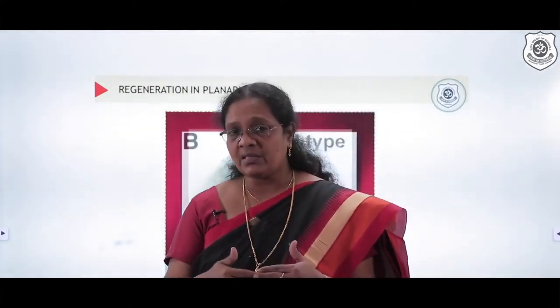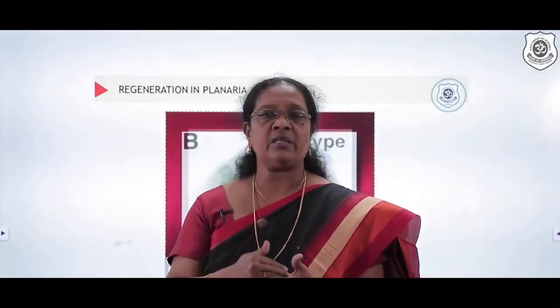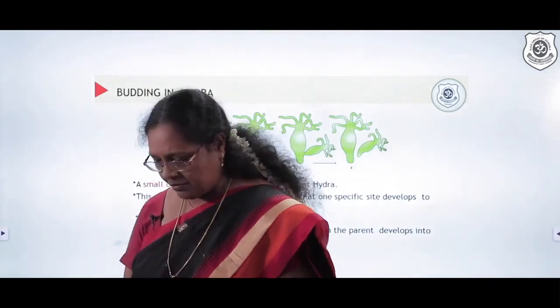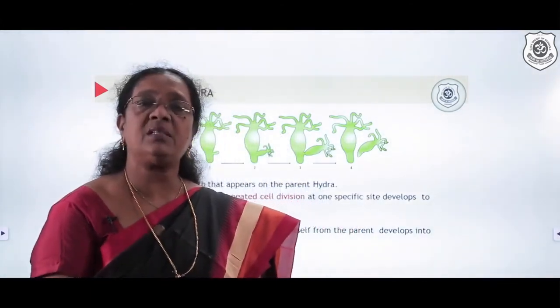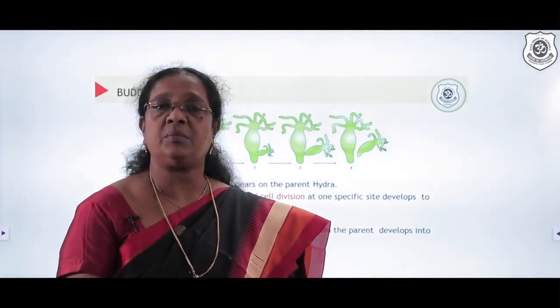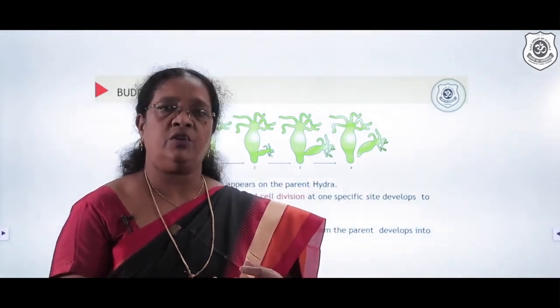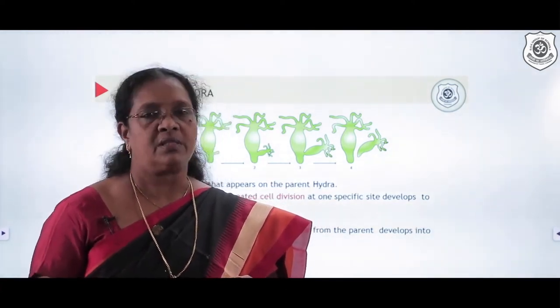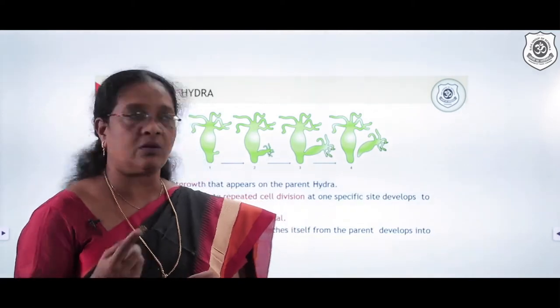It can be either cut into equal halves horizontally, or it can be cut in a vertical position, and still you find that the planaria keeps growing. But sometimes we find this regeneration cannot be considered a reproduction process, especially when you talk about a lizard. In case the tail goes off, it is only the growth of the tail and not a complete individual.